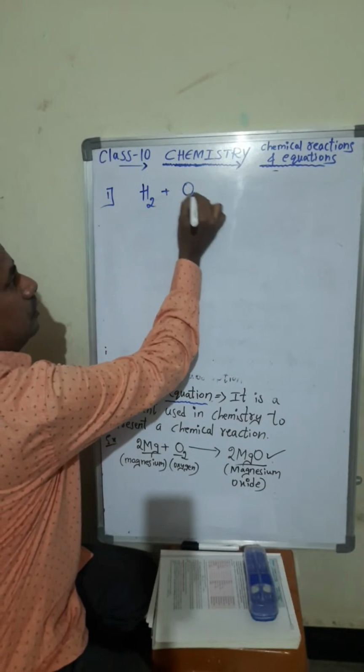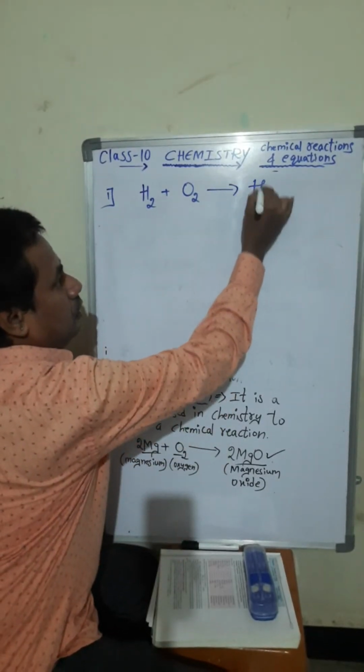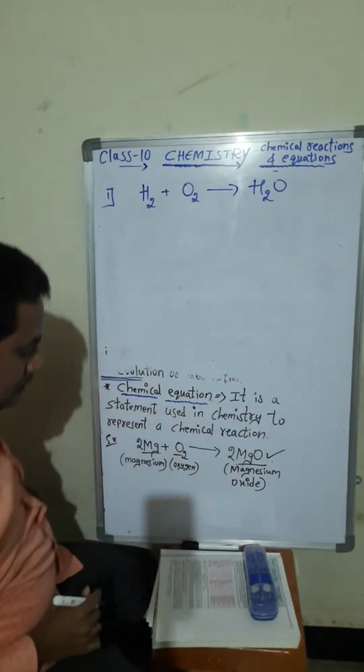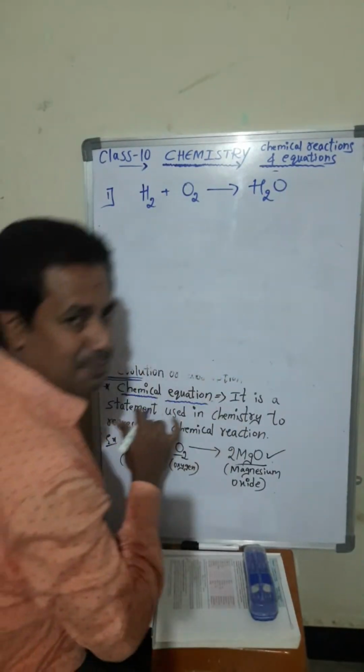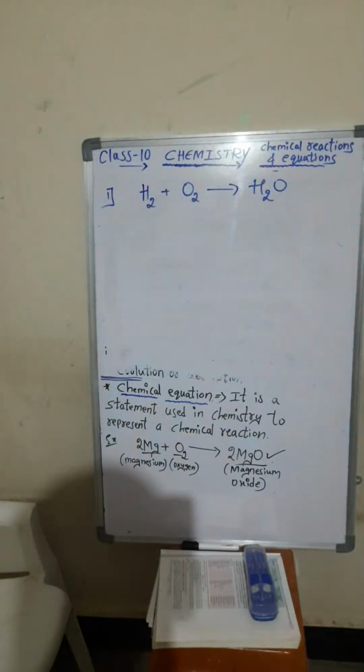Hydrogen, oxygen. Okay, so what happened? Water is formed. So whether this is balanced or unbalanced, can anybody reply here? I have written the first chemical reaction. Is it balanced or not? Can you comment?